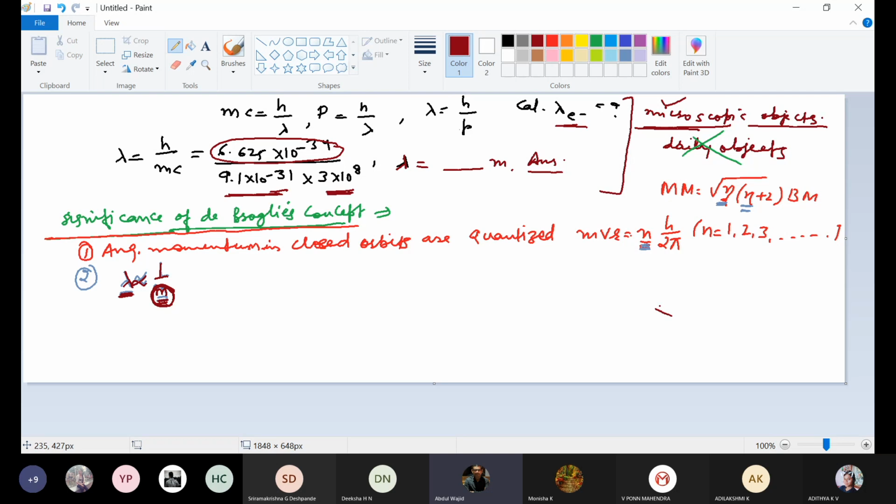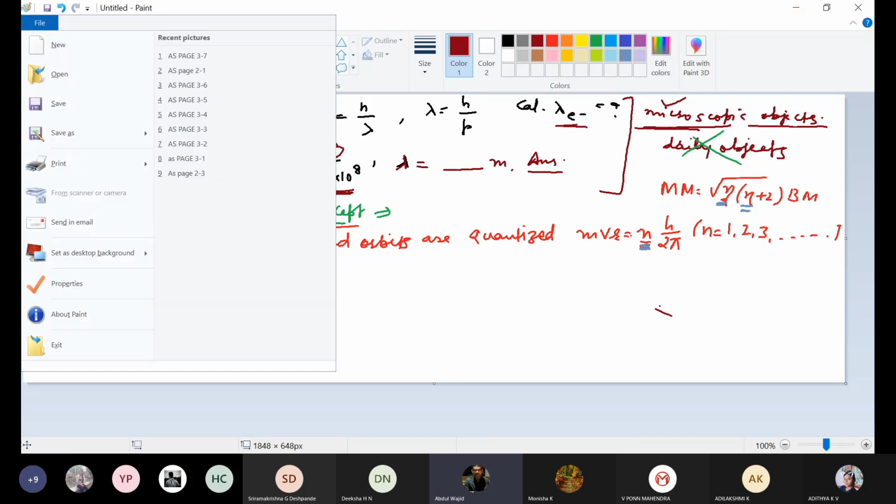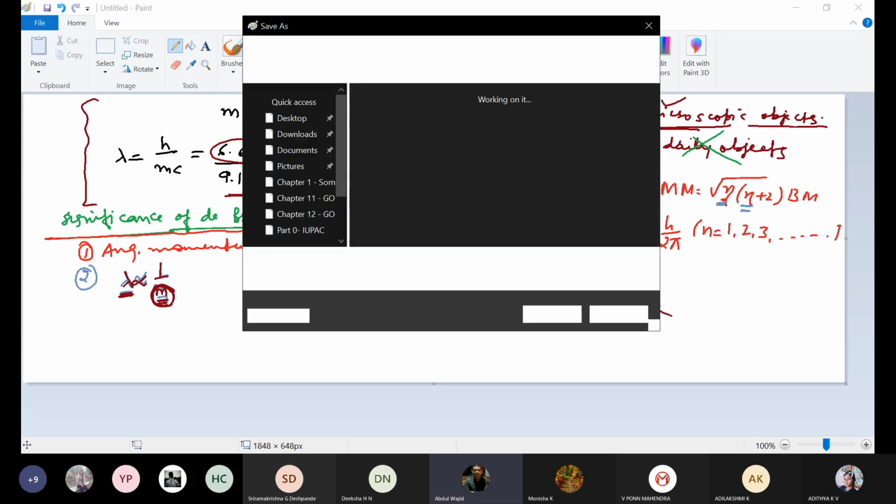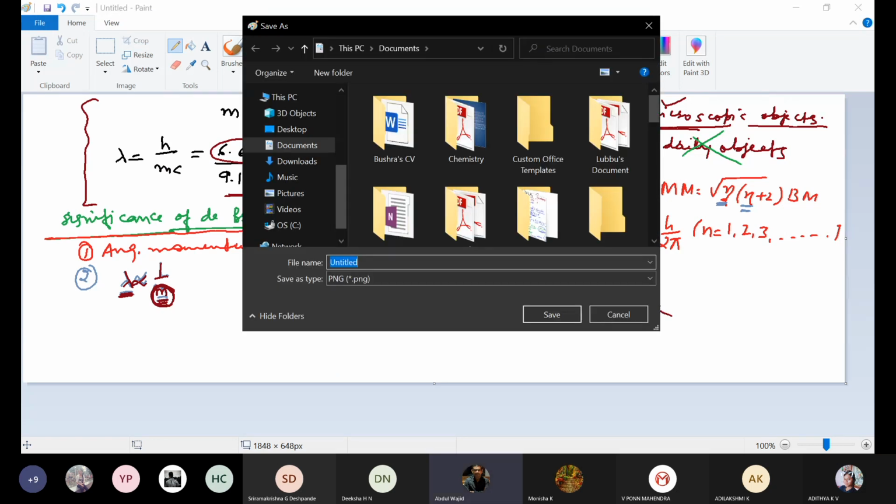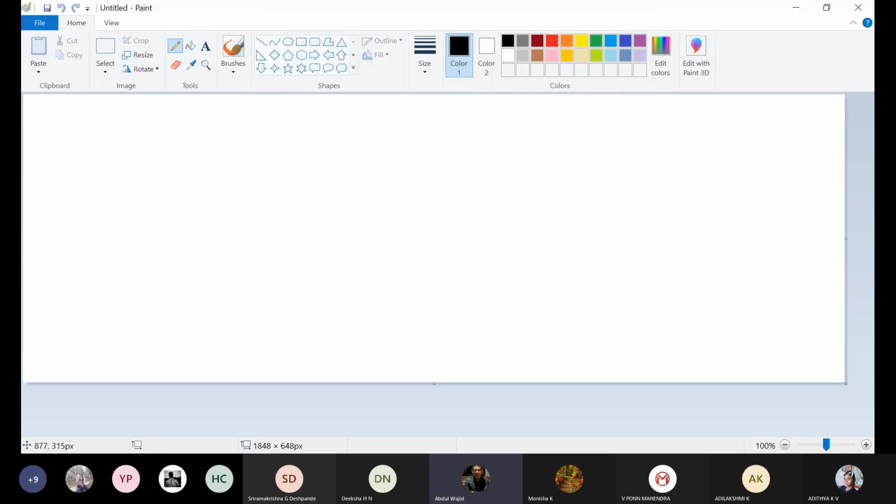After this de Broglie's concept, we will be talking about Heisenberg's uncertainty principle. We will be doing many numericals. It's just a matter of values and calculations only. Now we'll be doing Heisenberg's uncertainty principle.